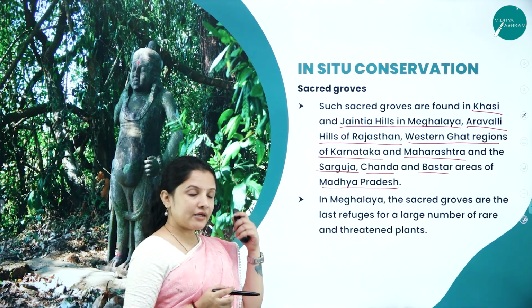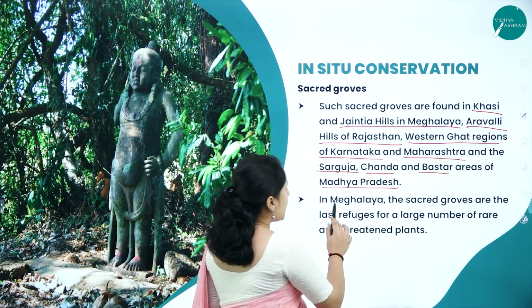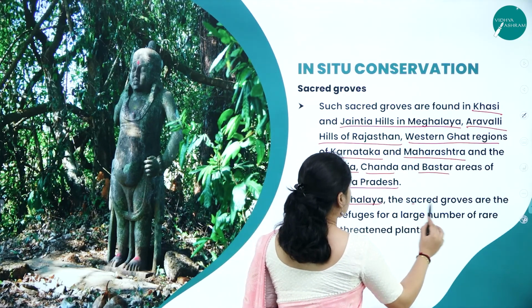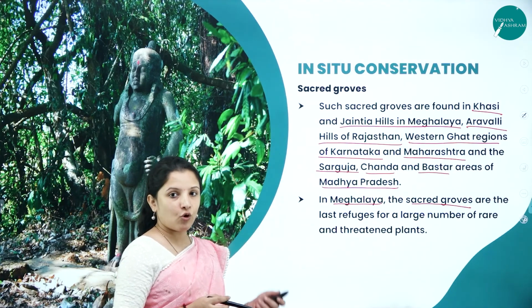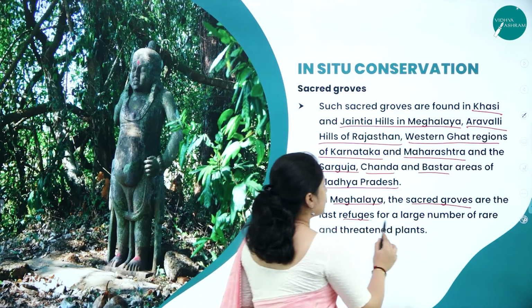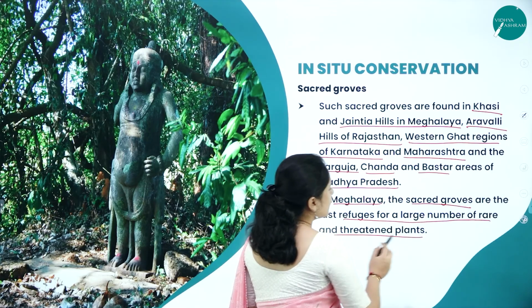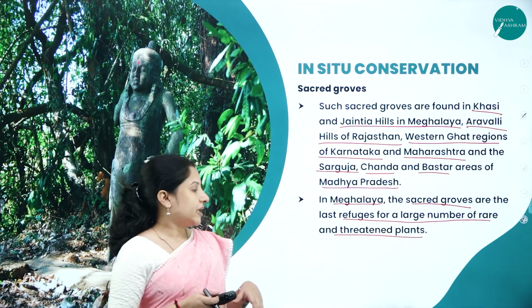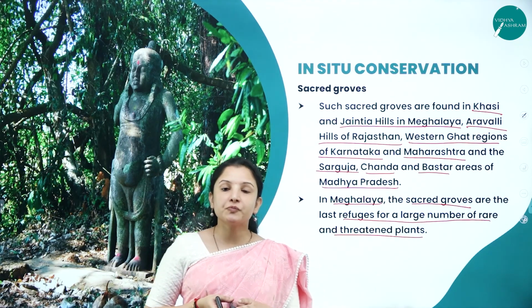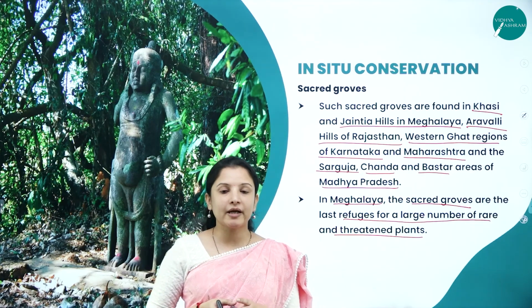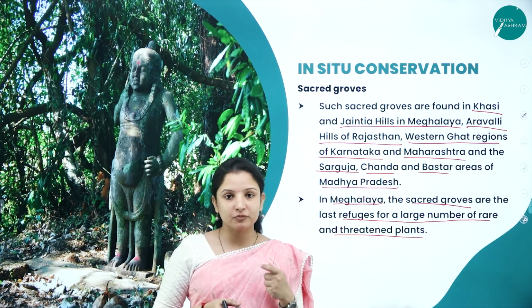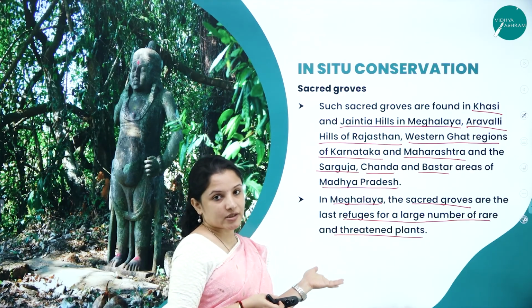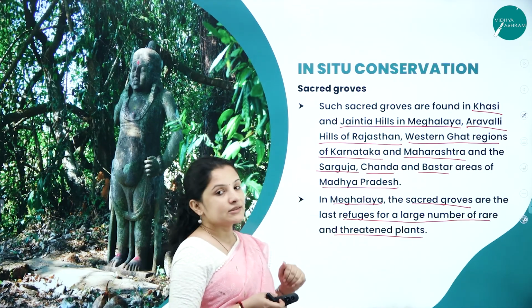And apart from that, in the northern parts in Meghalaya, the sacred groves are also present, and the sacred groves are the last hope or the last refuge for a large number of rare and threatened plant species, because Meghalaya is also one of the biodiversity-rich states, right? And it has a variety of orchids that need to be protected. So all that naturally gets protected because of the sacred grove.